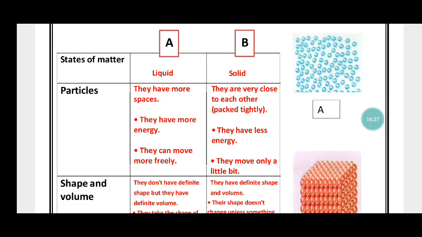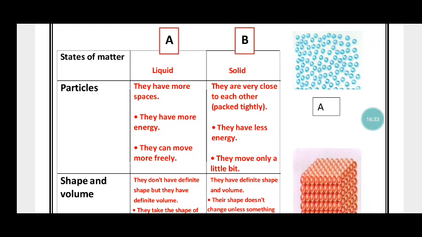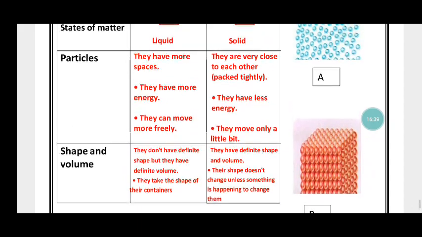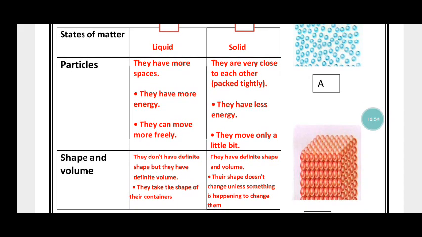Look at picture number 1 and picture number 2. Letter A is a liquid state and letter B is a solid state. Particles of letter A, or particles of liquids, have more spaces, they have more energy, they can move more freely. But particles of the solid state, or letter B, are very close to each other or packed tightly. They have less energy, they move only a little bit.